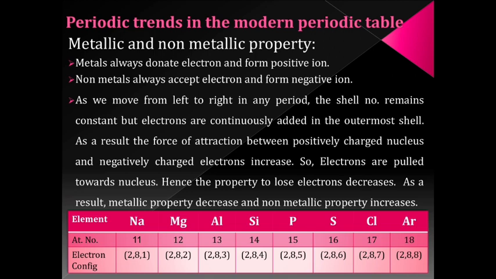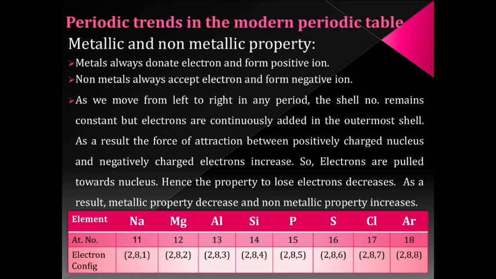Now we'll go to the last trend, metallic and non-metallic property. First of all, we'll see the definitions of metallic and non-metallic property. If you see, metals always have a tendency to donate electrons, and once they donate electrons, they form positive ions. This tendency to lose electrons is nothing but the metallic property. On the other hand, non-metals always have the tendency to accept electrons. This tendency to accept electrons is called non-metallic property.